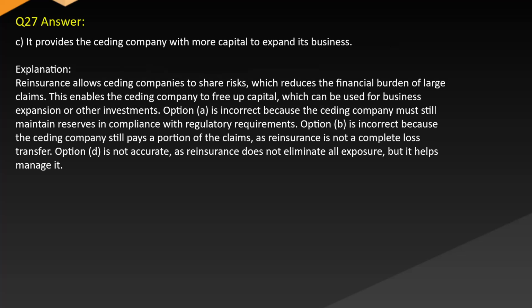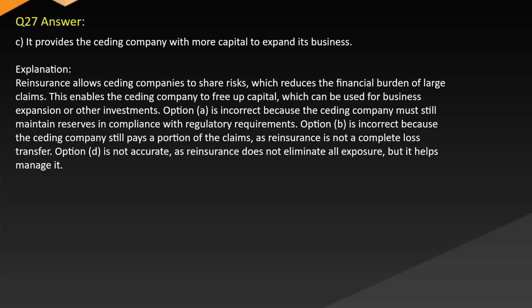Answer: C. It provides the ceding company with more capital to expand its business. Explanation: reinsurance allows ceding companies to share risks, which reduces the financial burden of large claims. This enables the ceding company to free up capital, which can be used for business expansion or other investments.